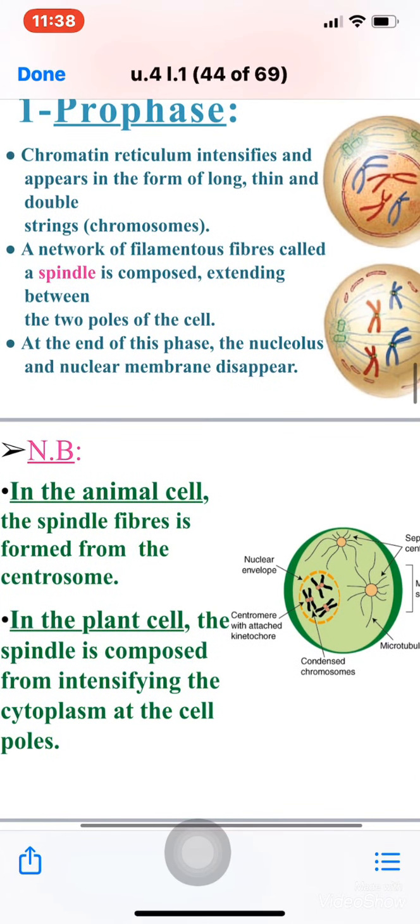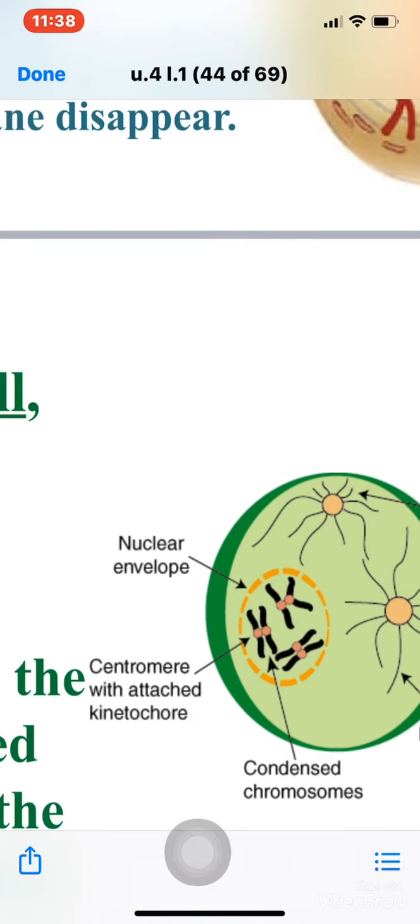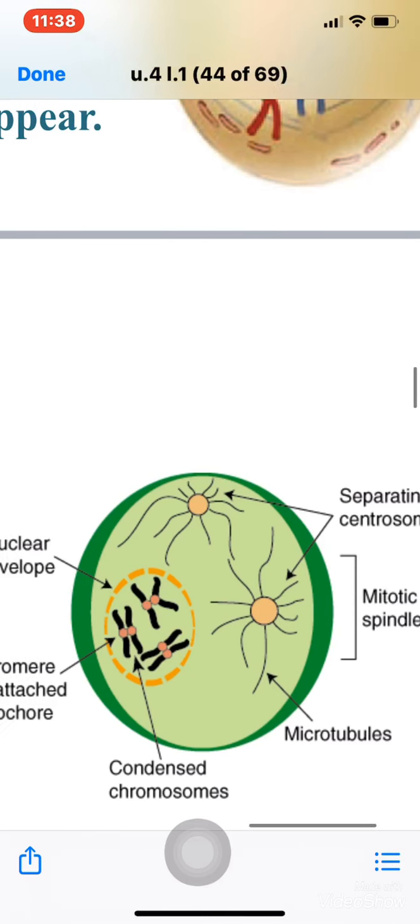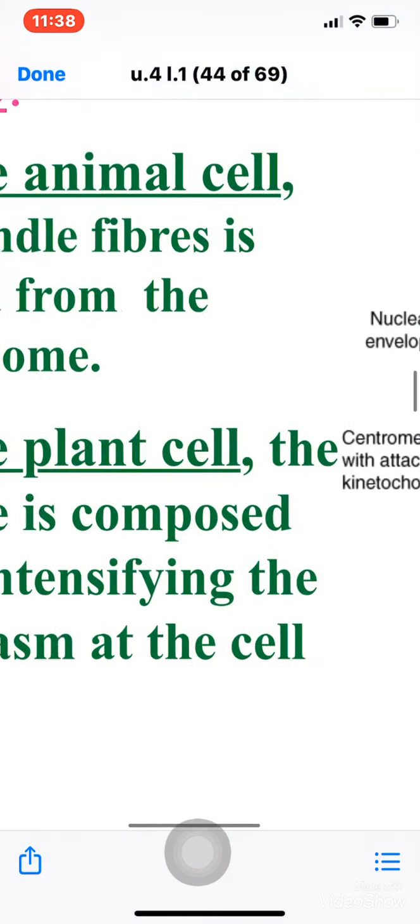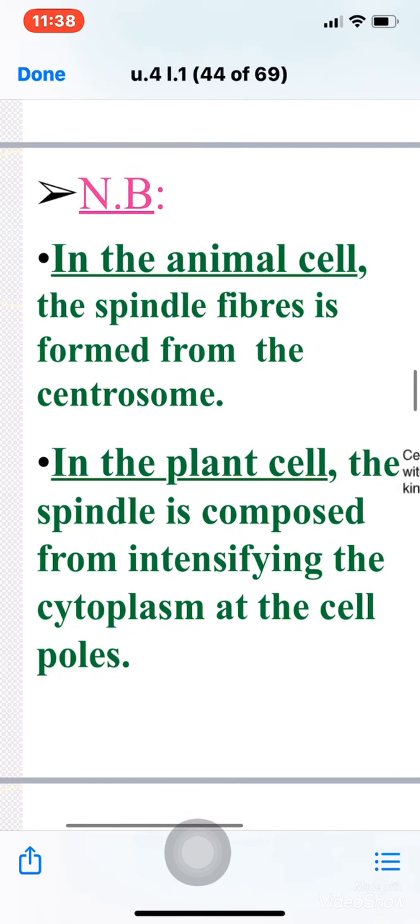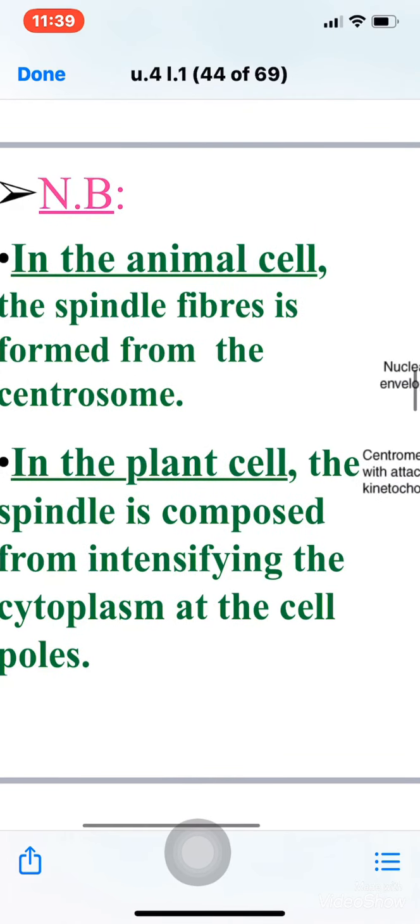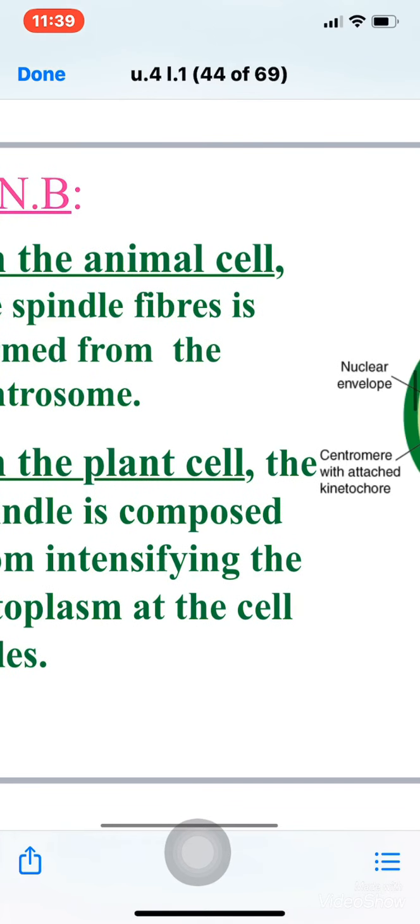In the animal cell, the spindle fibers are formed from the centrosome. Okay, in the animal cell, the spindle fiber is formed from the centrosome, while in the plant cell, the spindle fiber is composed from the intensifying of the cytoplasm at the cell poles. So in the plant cell, the spindle fiber comes from the cytoplasm.